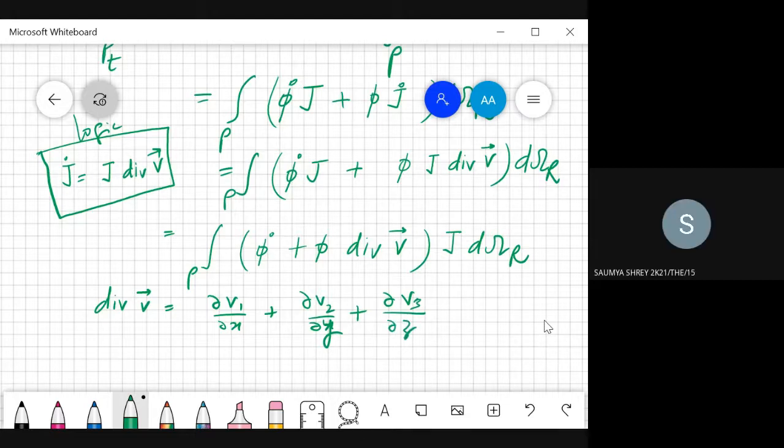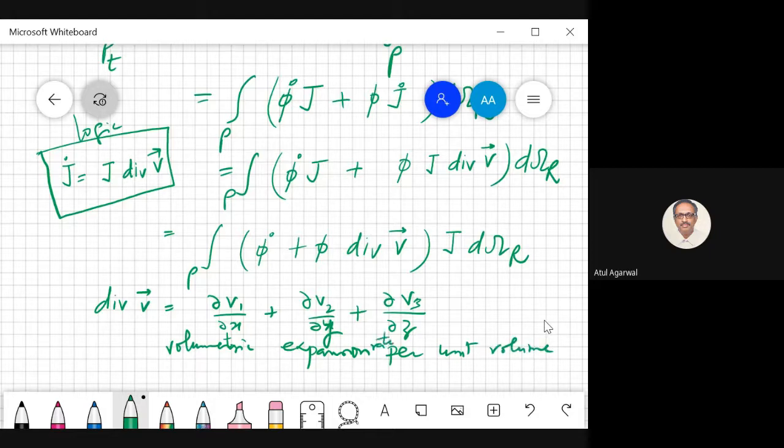The area of, I think. So this is known as volumetric expansion per unit volume. Volumetric expansion rate per unit volume. So we'll see what is the meaning of this.